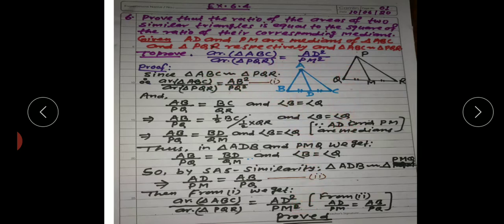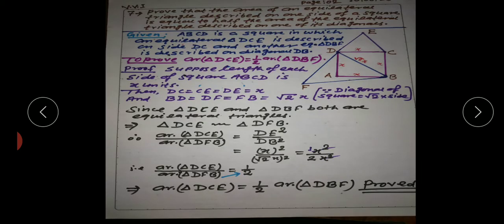Okay, now let us see question number 7, and this is a very important question from the examination point of view. The question is: prove that the area of an equilateral triangle described on one side of a square is equal to half the area of the equilateral triangle described on one of its diagonals.